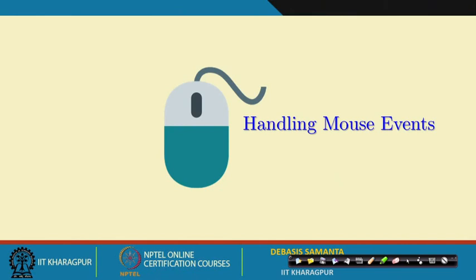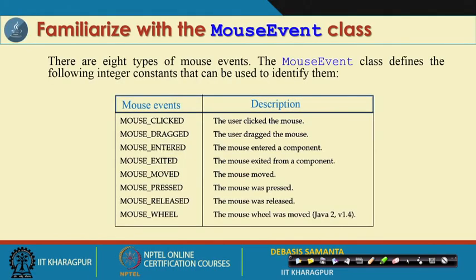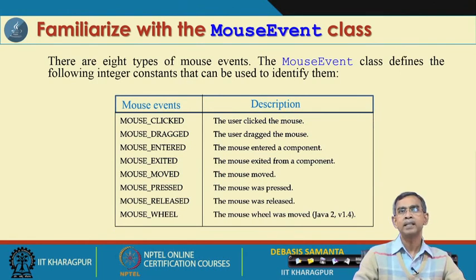First, I will discuss handling mouse events. So far as the mouse event is concerned, as we have already mentioned, these are the mouse events that may happen: mouse click, mouse drag, mouse enter, and so on, and these are basically the field values. That means, if a mouse event occurs, these values can be read by the program, so that the programmer can understand which event occurred.